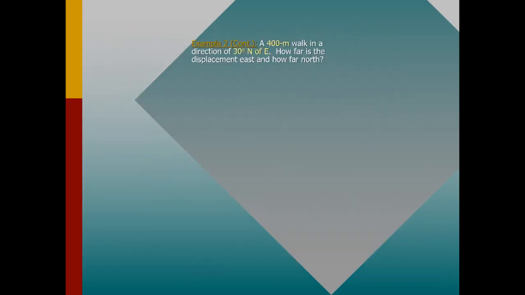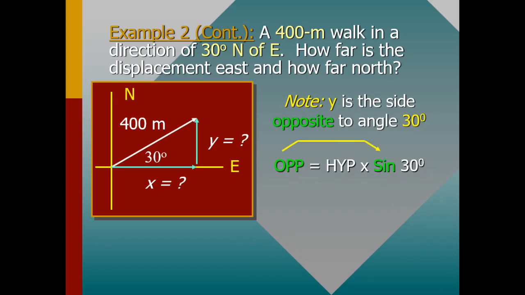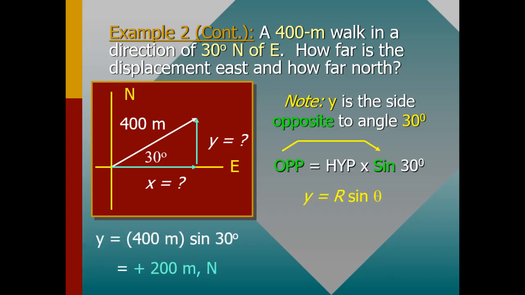All right, what about the y coordinate of this same question? Note that the y coordinate is the side opposite to the angle 30 degrees. So this is the opposite side. Where there is opposite, we put y, and where there is hypotenuse, we put r. When you plug in the values, y is equal to 400 meters times sine 30. So y is equal to positive 200 meters north.